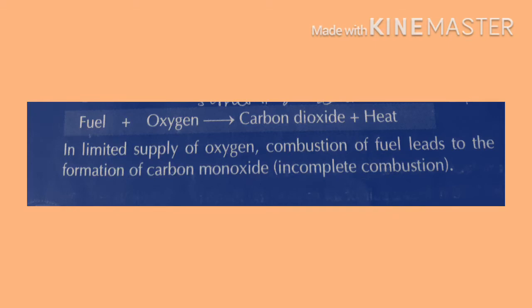Suppose only a limited amount of oxygen is present, how will we understand? When a substance starts to burn and in between the burning or combustion stops, we have to remember that there is a limited supply of oxygen. Such a type of combustion is called incomplete combustion.